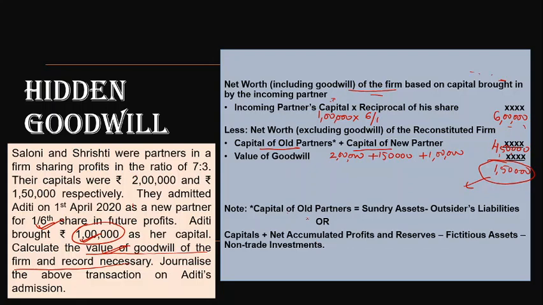If you need to calculate the new partner Aditi's share of goodwill, I can easily calculate it. That is 1,50,000, the total amount, multiplied by 1 by 6. This way I can calculate Aditi's share in goodwill.